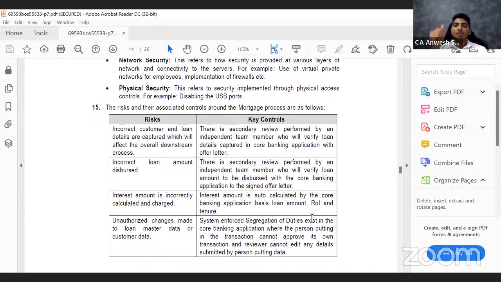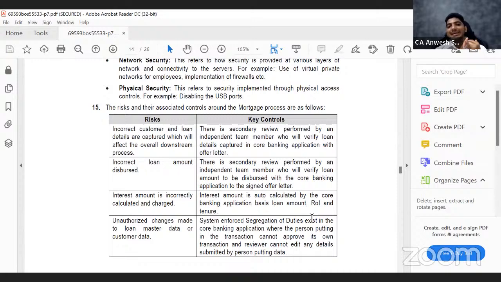Here it is. Now, the first risk is, imagine I'm using a software. Let us say the person who is taking the loan is Arun. But what if instead of entering the name of Arun, I entered the name of Abhishek? So it is an incorrect customer data that I will enter. Arun is borrowing the loan, but I am entering the data of Abhishek. So in the software it says something else, but actually it is something else.